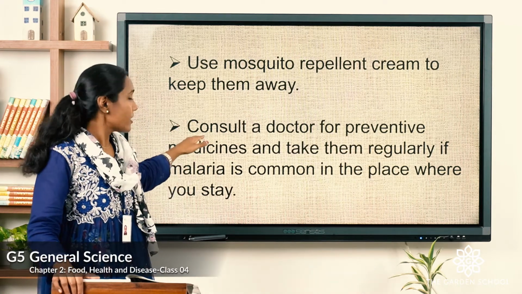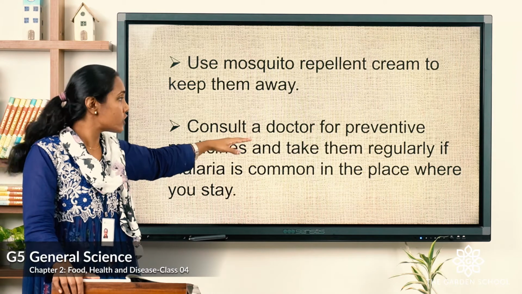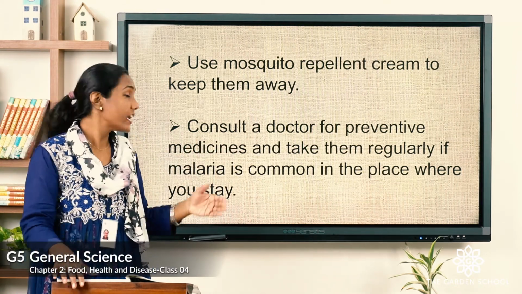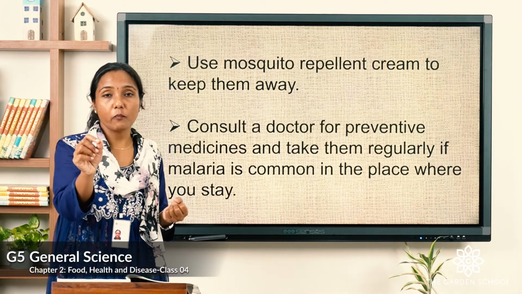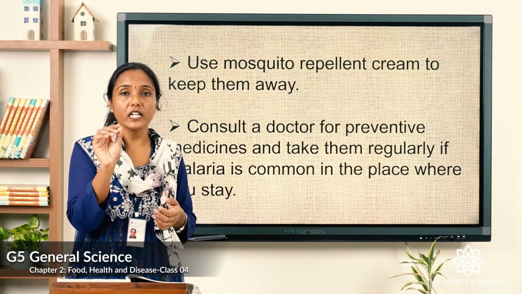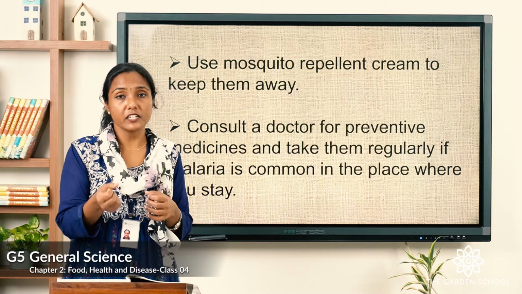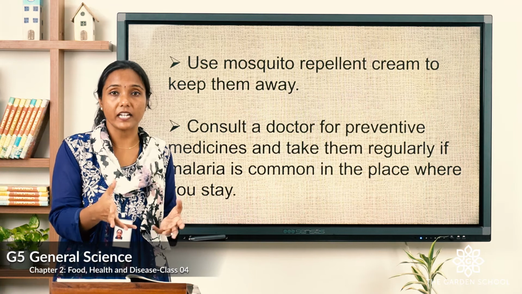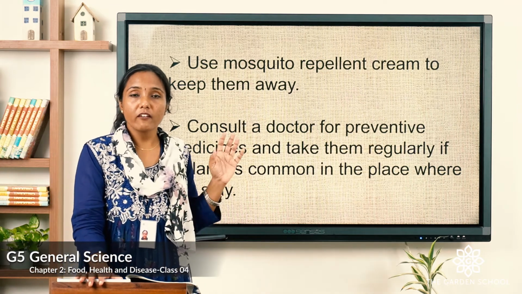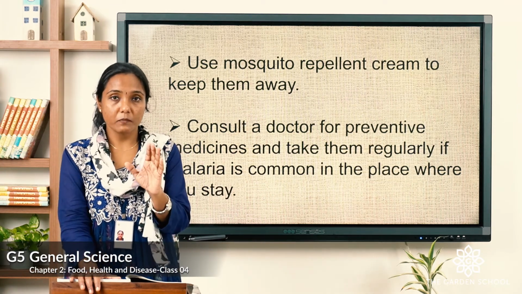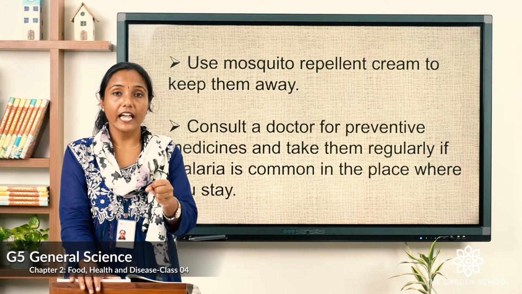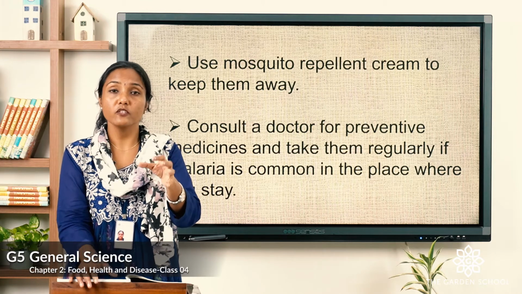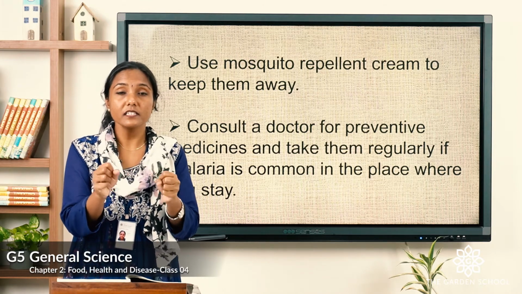So, the next thing after that is you have to consult a doctor for preventive medicines and take them regularly if malaria is common in your place where you stay. Okay, you should consult a doctor and you should take the preventive medicines so that you can avoid falling sick with malaria. Okay. So, now we have learned what are the communicable diseases, its types, right, and we have learned how they spread and the preventive measures we can take to control these communicable diseases.